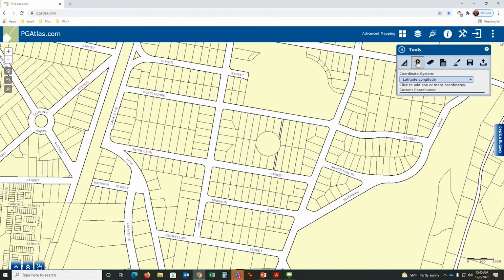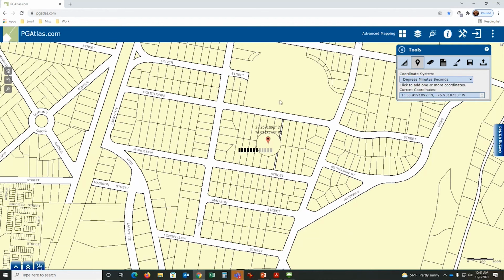Placement tool, this is the coordinate tool. So if you're a sailor or a geocacher out there, you can click on the area and say, what is the latitude, longitude of this place? It writes it on the map. It puts it right here as well. I could put that in degrees, minutes, seconds. I can change that to Maryland State Plane feet and put it there. Just another way to reference the data.